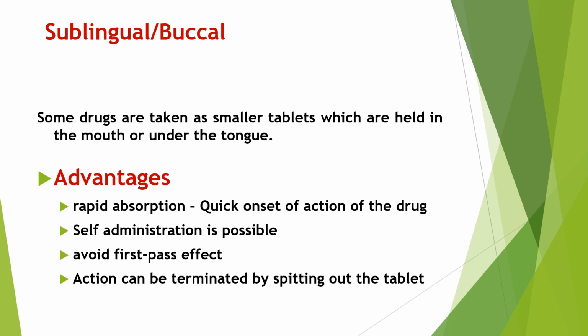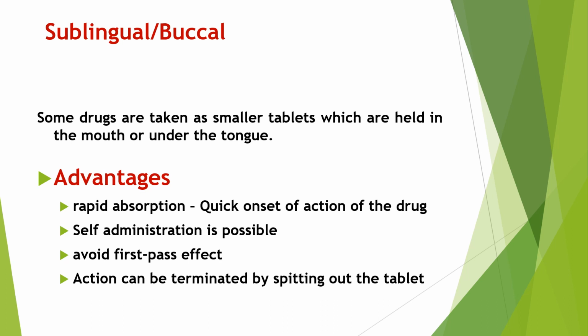Then the second advantage is that self administration is possible. Then the third one is that it avoids first pass metabolism. What do you mean by first pass metabolism? First pass metabolism means when a drug is administered by oral route, it goes into the GI tract. Then it is delivered to the liver through the portal vein, and then it reaches the systemic circulation.